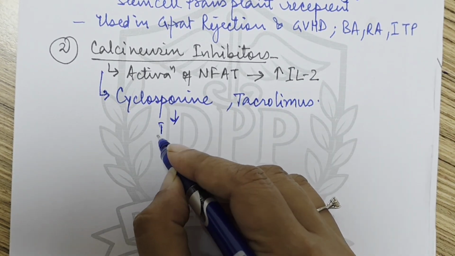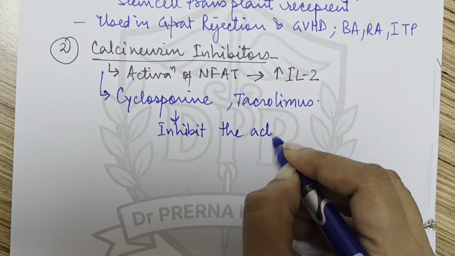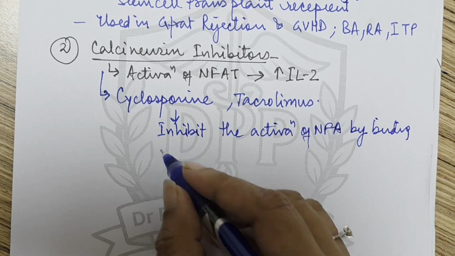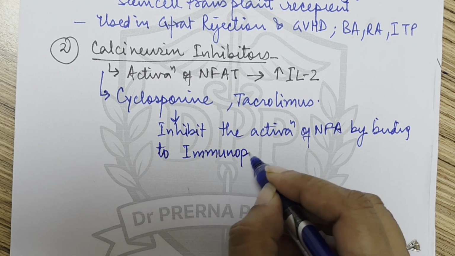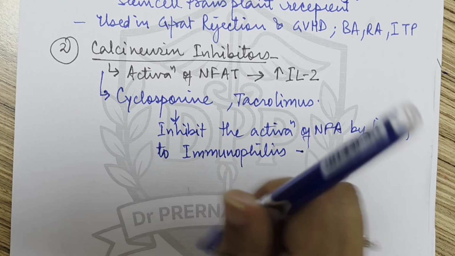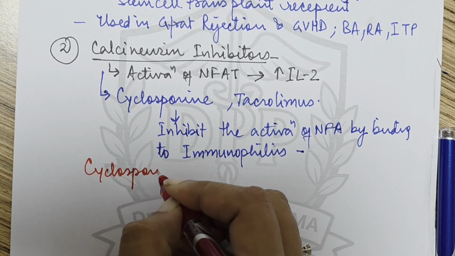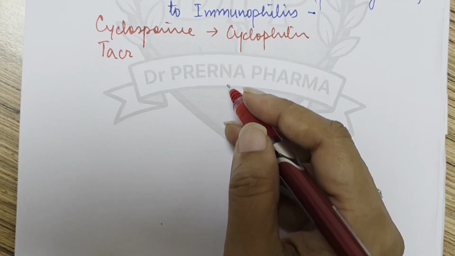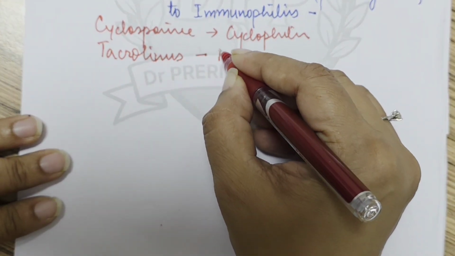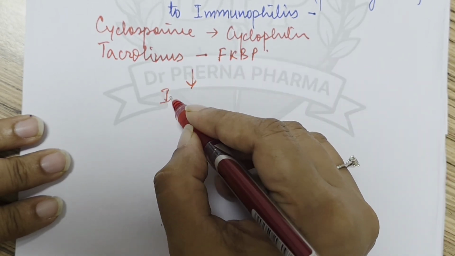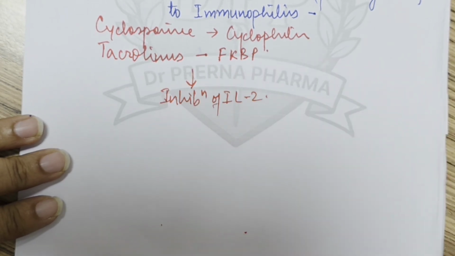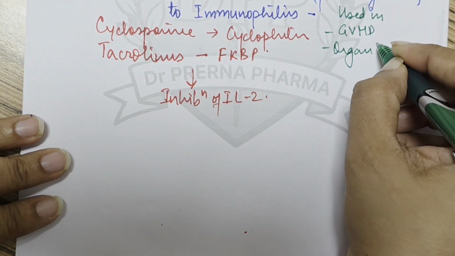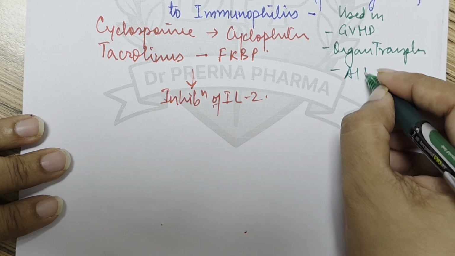Now these drugs inhibit the activation of NFAT by binding to immunophilins, that is cyclosporin binds to cyclophilin, and tacrolimus binds to FKBP. So there is an inhibition of interleukin 2. So these two drugs are used in graft versus host disease, they are used in organ transplantation, they are used in autoimmune diseases, right?